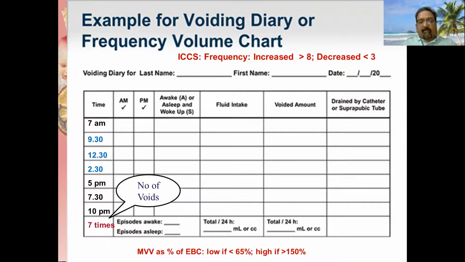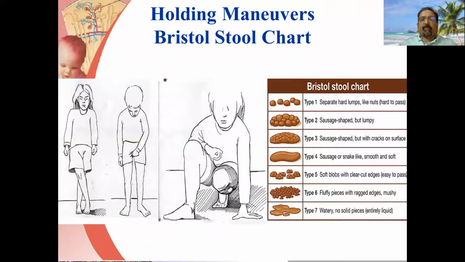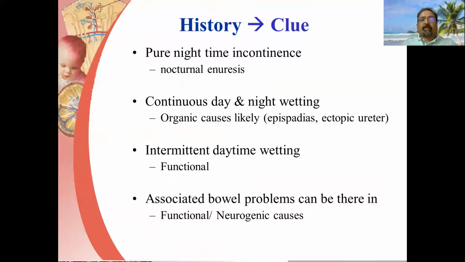If the maximal capacity is low, like less than 65%, then one can think of urge syndrome or overactive bladder. If it is very high, in the form of 150% of expected capacity, then one can think of a lazy bladder or a deferred voiding. Holding maneuver should be elicited, and the Bristol stool chart can be used to elicit the history of bowel bladder dysfunction. The history gives an important clue to the diagnosis.